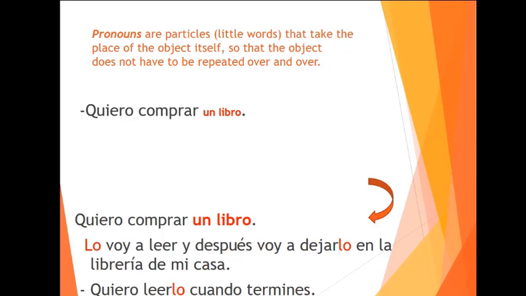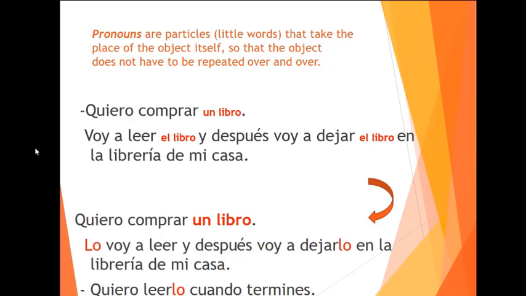So now, why do we use these pronouns? These little words take the place of the object. We already know that. It's just so that the object is not repeated over and over. We do the same in English. Quiero comprar un libro. I want to buy a book. And then you say, I'm going to read the book and then I'm going to leave the book in my bookshelf.